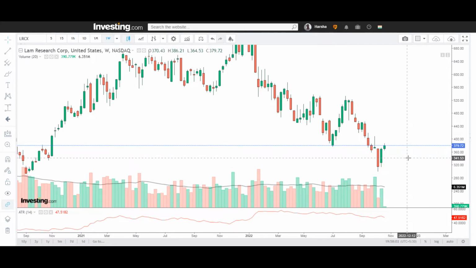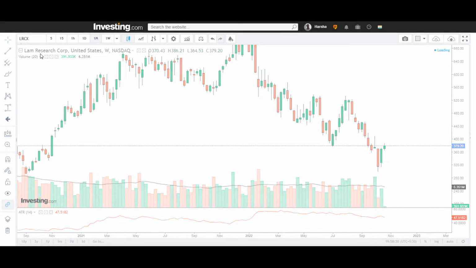And remember, this is meant for the short-term trader to the long-term trader, so you need to hold this stock for at least the next couple of months to see a target of 500 plus in this stock. So the stop loss will be 312 on the weekly levels. So this is a weekly time frame, and this is meant for the people who can hold the stock for at least the next couple of months. So now I'll switch to the monthly time frame.